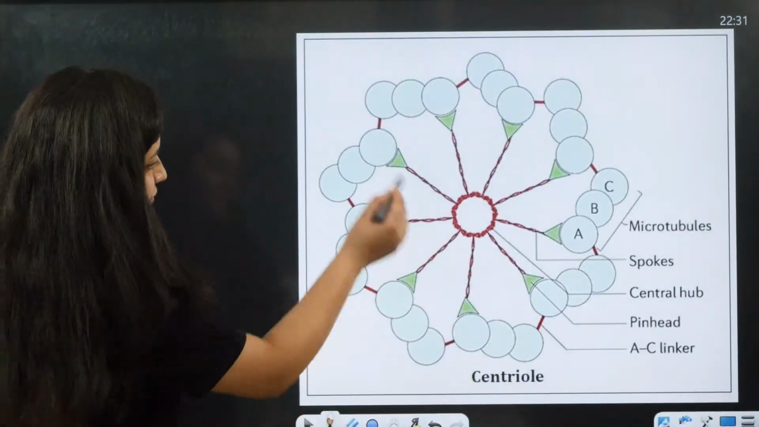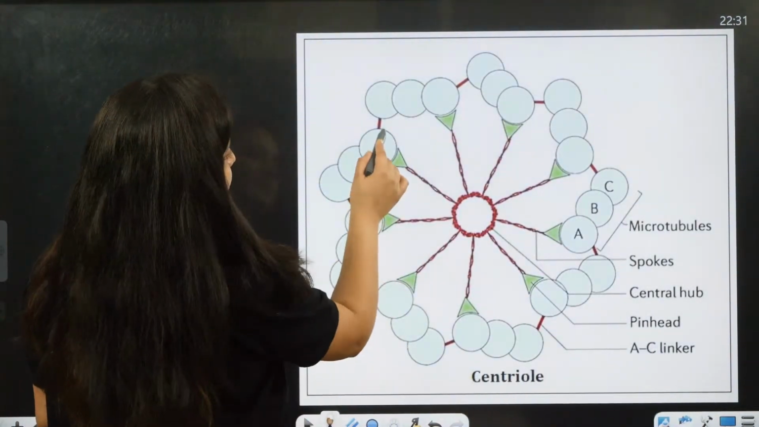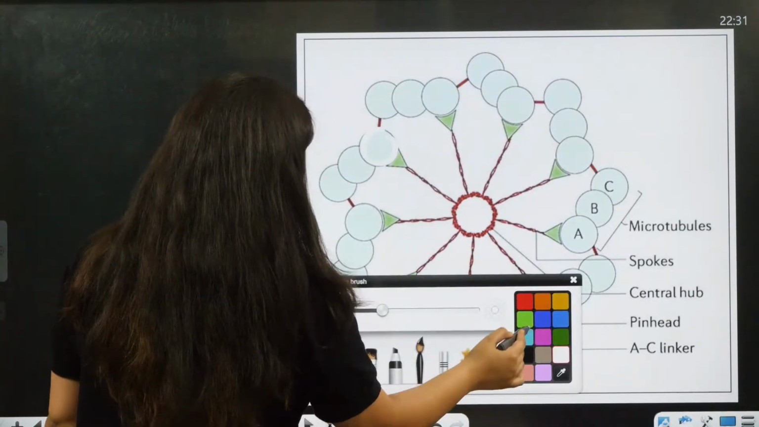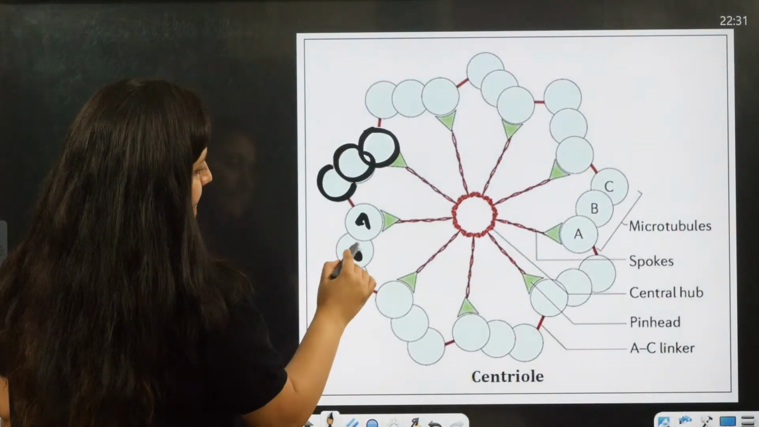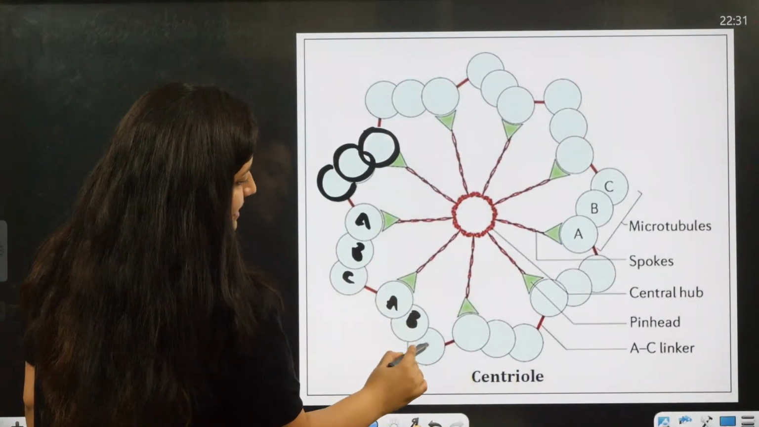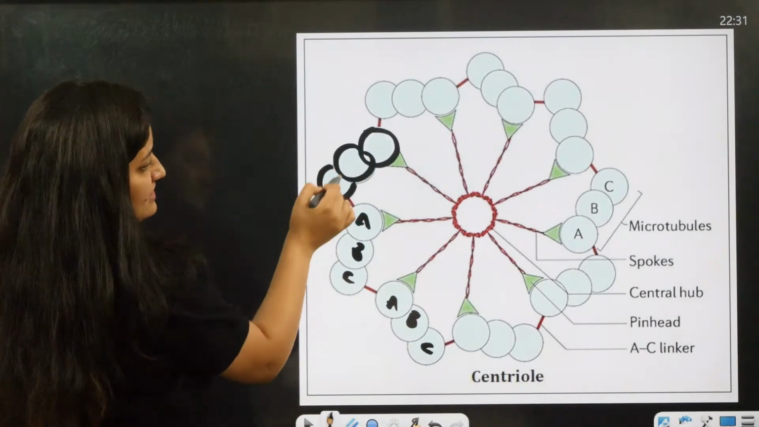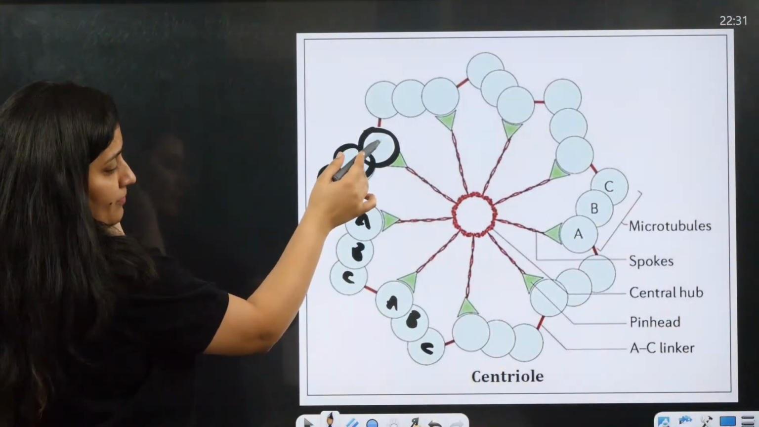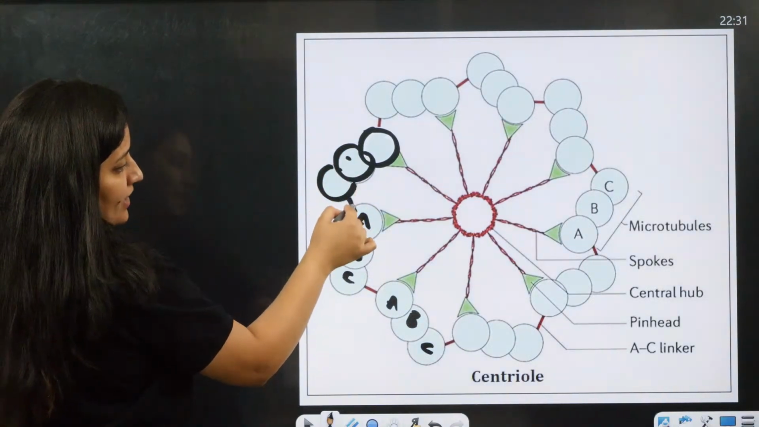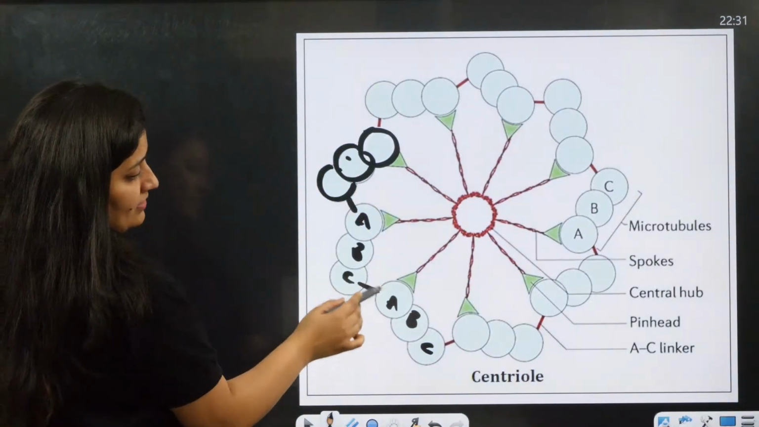See, this is the structure of the centriole. So you can see the triplets here. A, B and C. A, B and C. So C of one microtubule triplet will join with the next A. C will join with the next A.